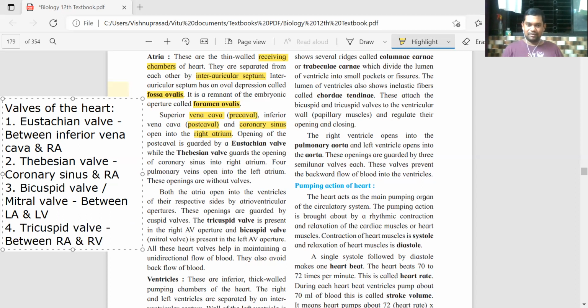Between the right auricle and right ventricle, there is the tricuspid valve.